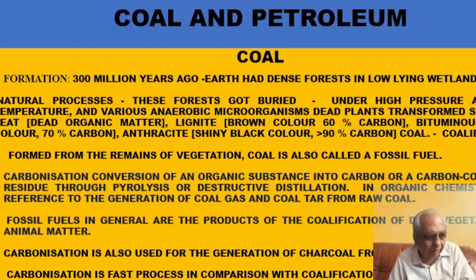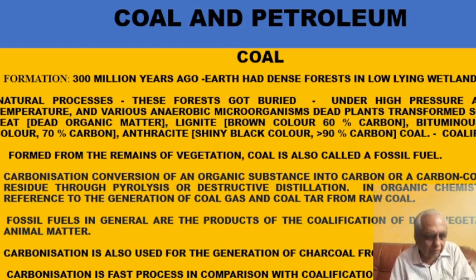So the plants which were in those areas, due to natural phenomena, wind, monsoon and all those things, used to fall and die. Once they had fallen, on top of them other plants would fall after a few days or a few months.